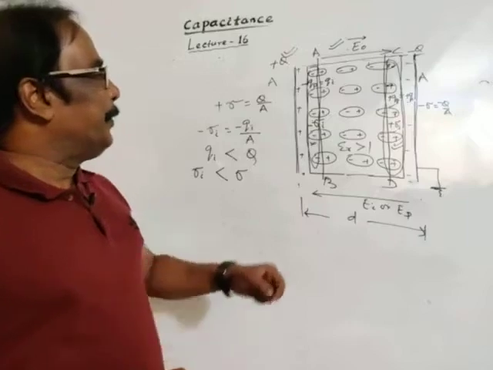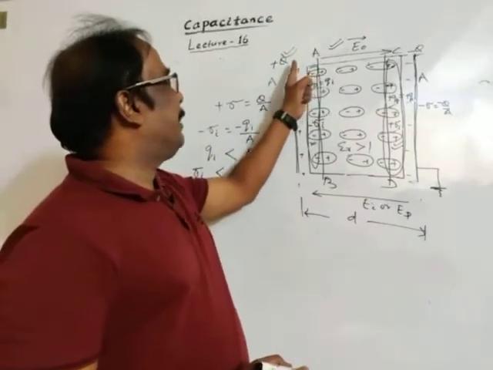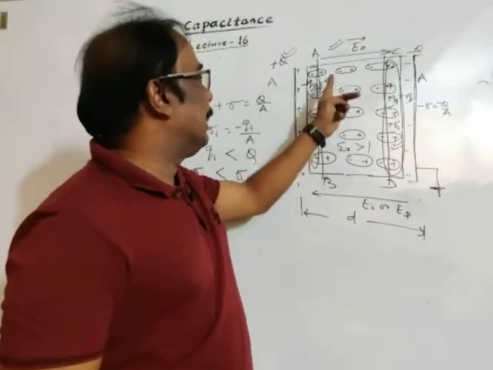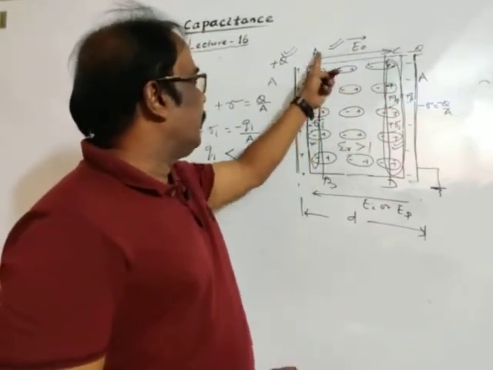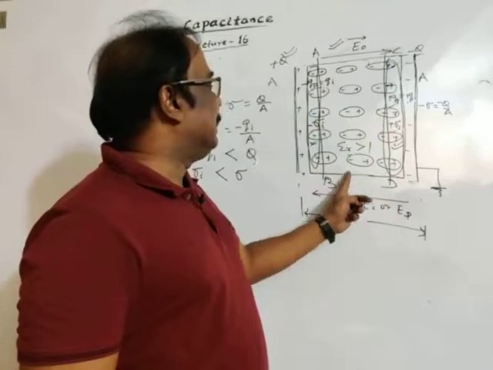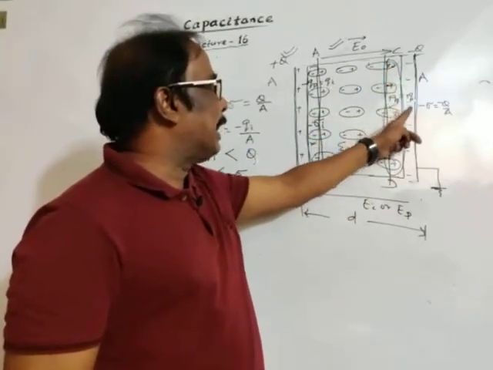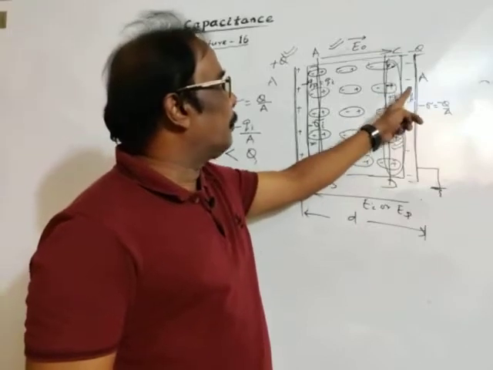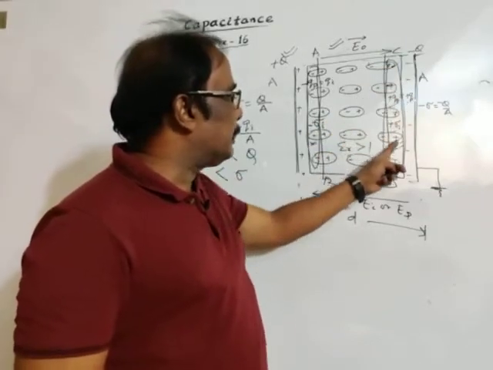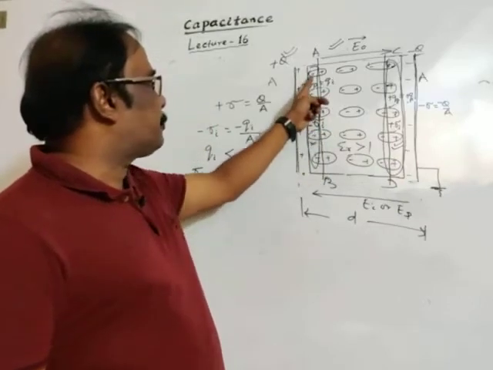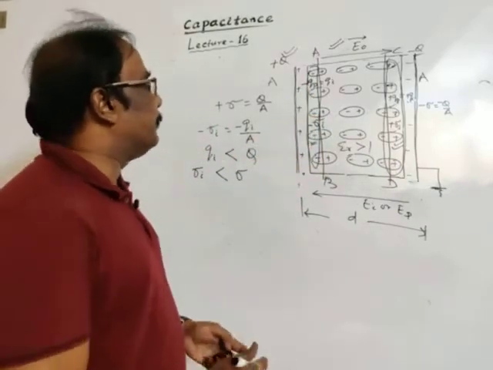The original electric field is from the positive plate to the negative plate, E naught, and now between the lines AB and CD the net charge is 0. Only the charges on the sides: nearer to the negative plate the induced charge is positive, and nearer to the positive plate the induced charge is negative.